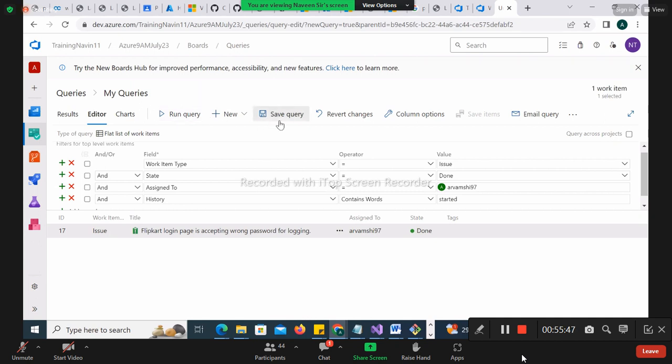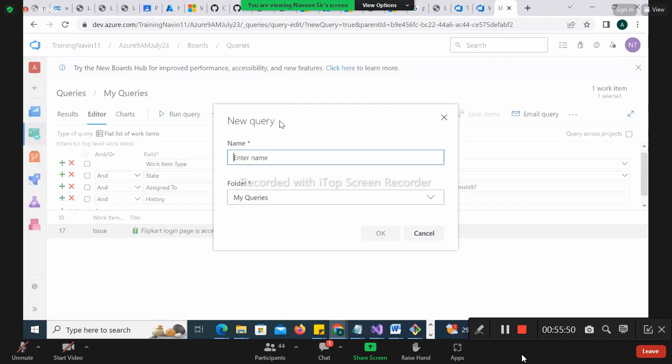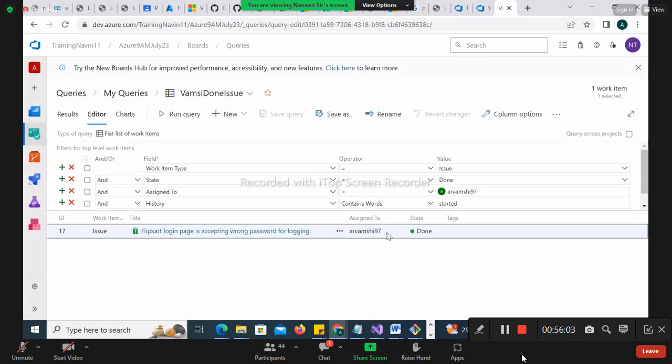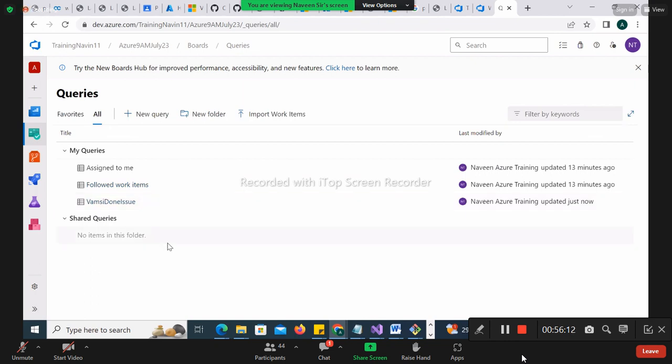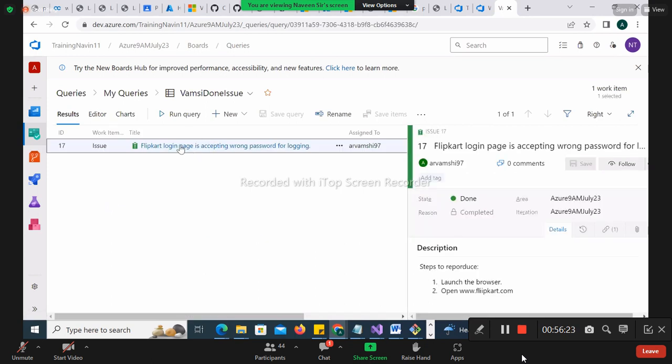So you have an option of save query. Click on that, clear? And you name it Vamsi. Okay, done issue. And for comment, you want to write the comment, and just save. Whenever in the future you come back to queries, you wanted to go to just the Vamsi query, not others. So you can go here also. That is the assigned to Vamsi query. Just go with this and run it. Got the point? Okay, this is the query for me.